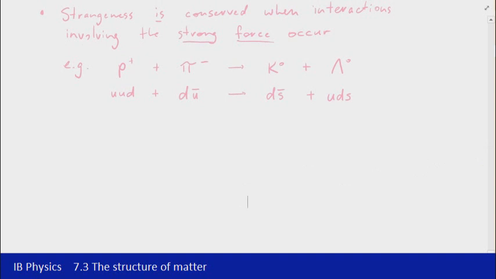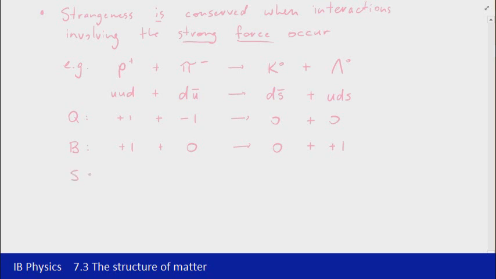So again, if we look at the properties here, charge +1 and -1, and then that goes to give 0 and 0, so we can see that the charge is conserved. Baryon number: the proton has a baryon number of +1. The negative pion, being a meson, has a baryon number of 0. The neutral kaon likewise is a meson, so it has a baryon number of 0. And the neutral lambda has 3 quarks, so it is a baryon, so it's +1. So we can see that baryon number is conserved.